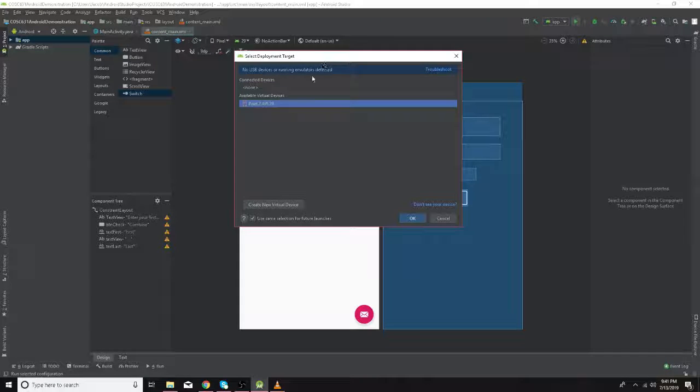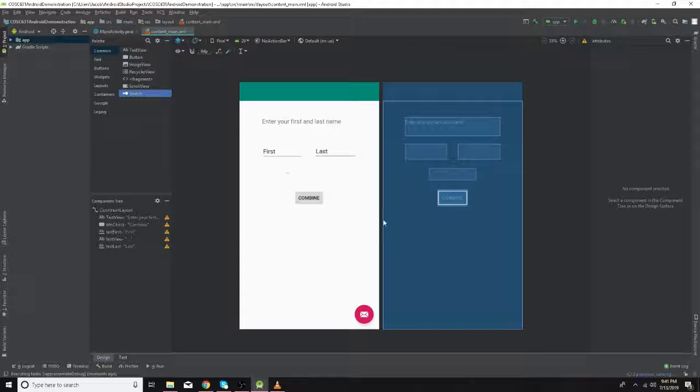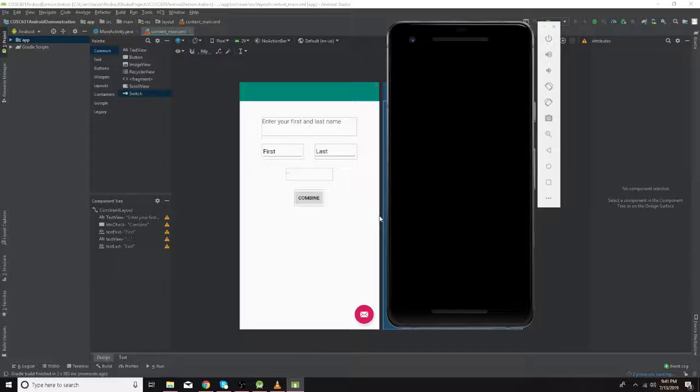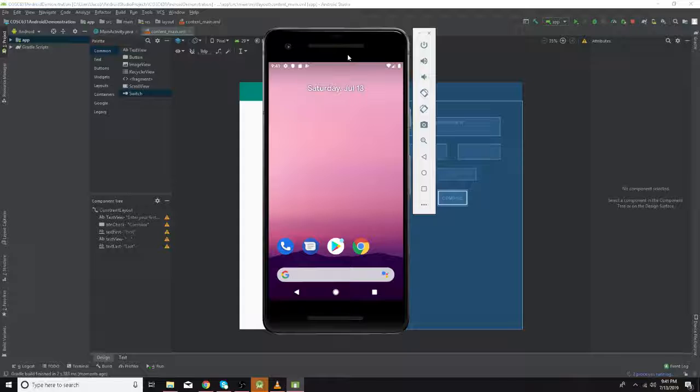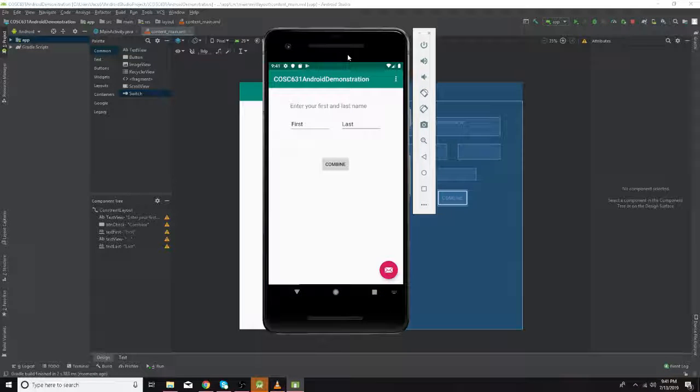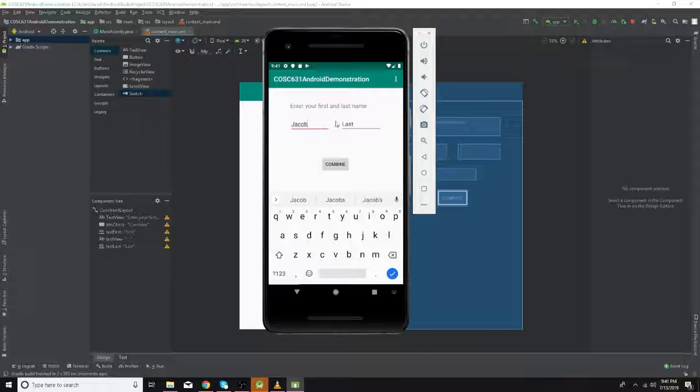For the emulator, I'm not using my own connected device. I'm using the Pixel 2 emulator. For my application, I decided to create something fairly simple. It's just going to be concatenating the first and last name from the user. So when the app first launched, the user is prompted to enter their first name and their last name. And upon clicking combine, it will tell the user what their full name is right here. Your full name is Jacob Black.